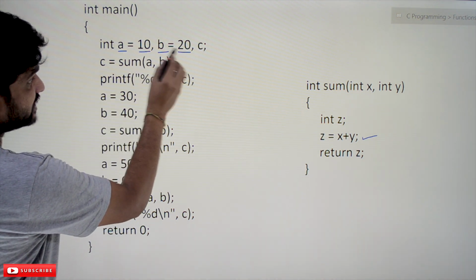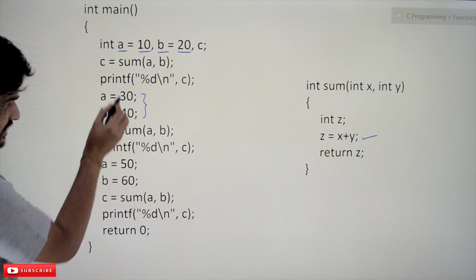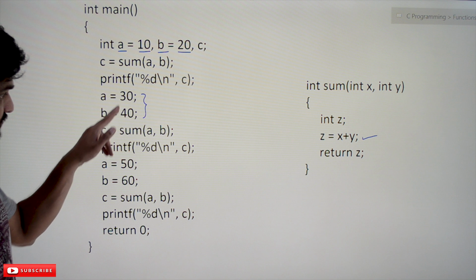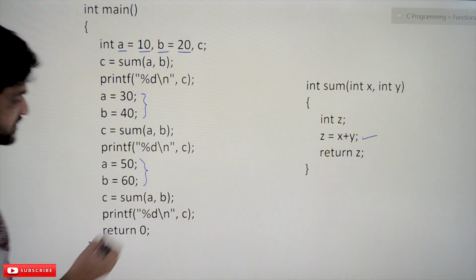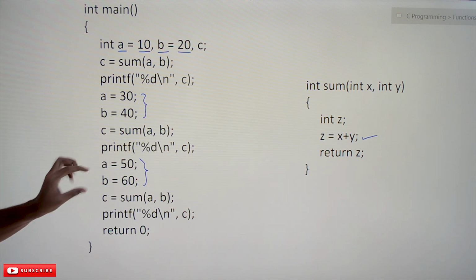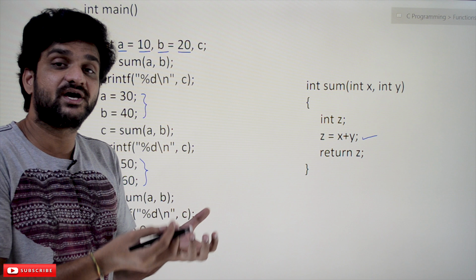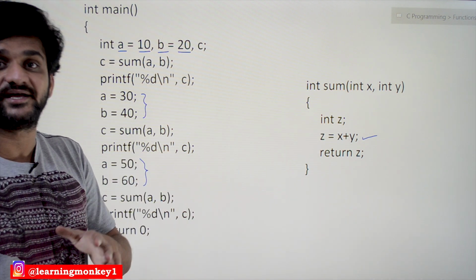We want to add the values of a and b here, and also we want to add the values of a and b. Here the values of a and b have been changed, and we would like to add these values again. And similarly, here we have different values for a and b, and again we want to add these values. So here we are repeatedly doing the same program again and again.